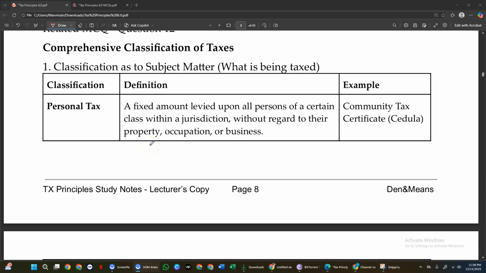The coverage of the legislative power in exercising tax is unlimited as to the scope, so that's related to the plenary as one of the nature of the taxation power. So we have first the personal tax, which is a fixed levy upon all persons of a certain class within the jurisdiction without regard to their property. A basic example is the community tax. This is dependent on a person. It doesn't regard the property, occupation, or the business.